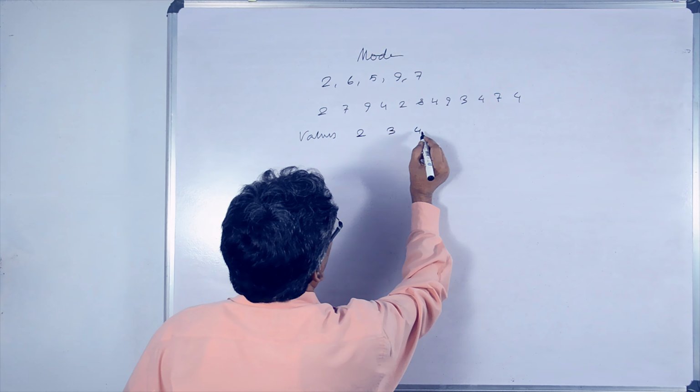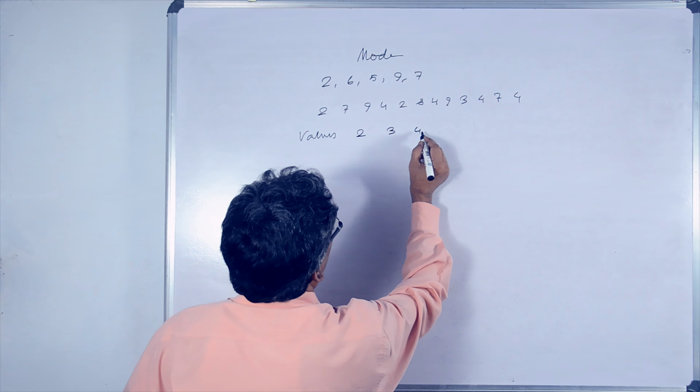Where L1, L2 equals the modal class, and that modal class is identified as 19.5 to 29.5. F0 is highest frequency, very easy to find. In the frequency column, we see that highest frequency is 17.